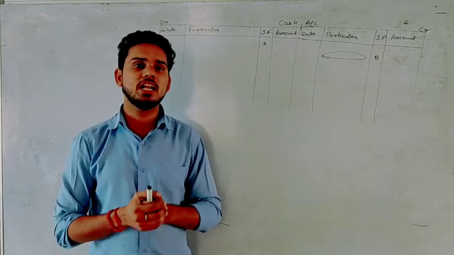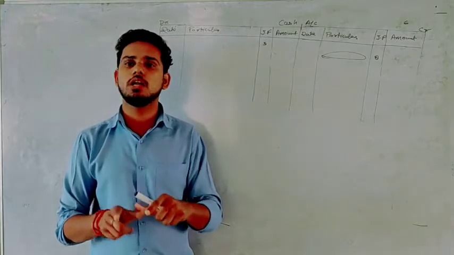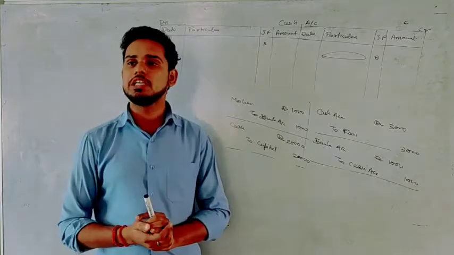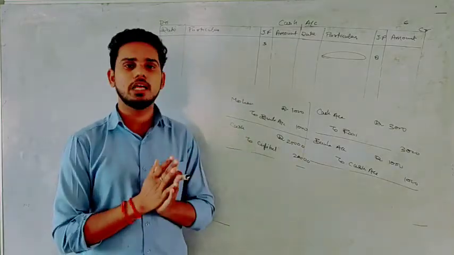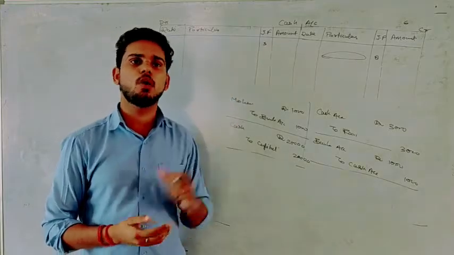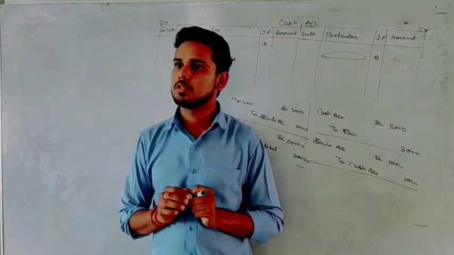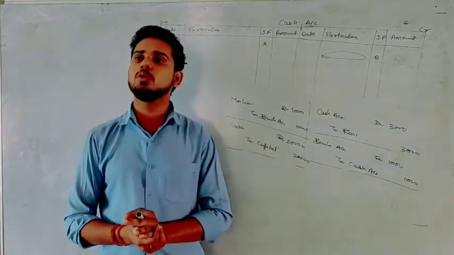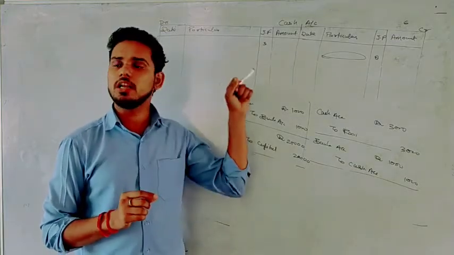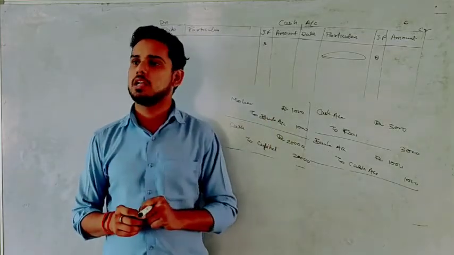So now let's understand how we can post any transaction from journal to ledger. I have taken 4 journal entries for you so that we can understand how we can post anything in ledger from journal. Now see one thing, the rule is very simple. Whatever journal entry is given to you, you will post only that journal entry in your account which is given in any particular journal entry.